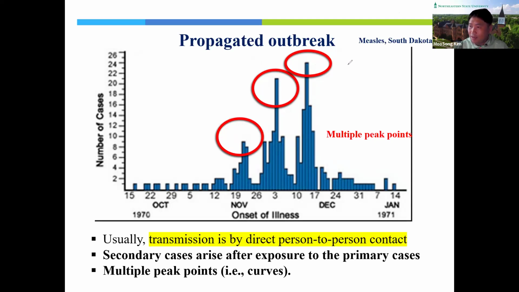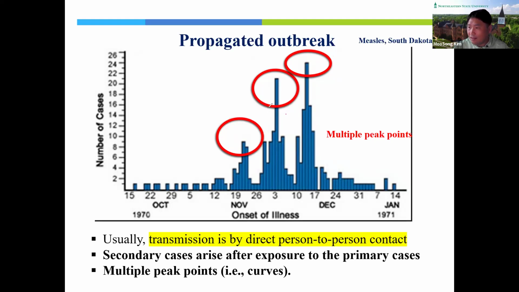That's why a propagated outbreak, or direct transmission, has multiple peak points in the curve: 1, 2, 3. These multiple peak points indicate that secondary cases arise after exposure to the primary case.